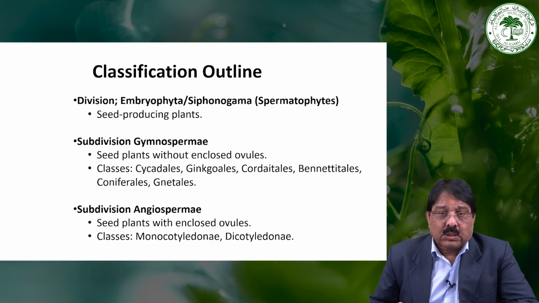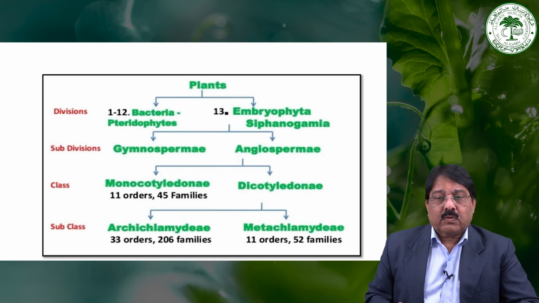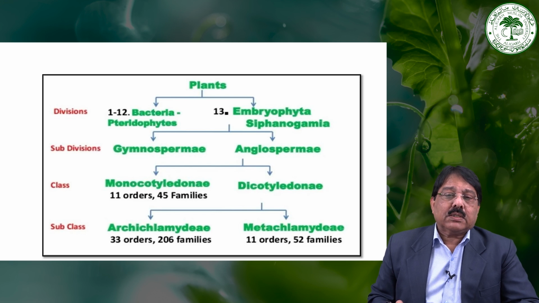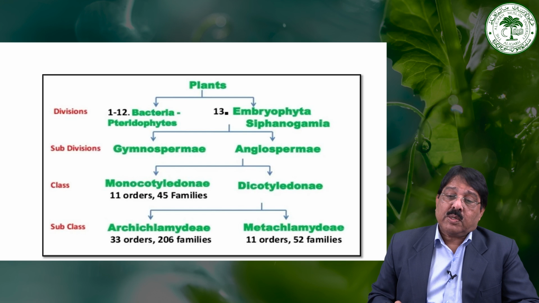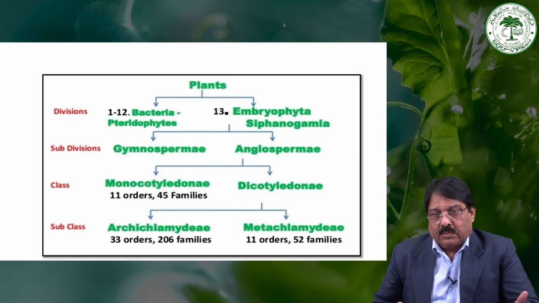In this classification, we have to cover mainly the angiosperm, because we are talking about the morphology of angiosperm characteristics. So we will deal with the angiosperm. Even though the Embryophyta Siphonogamia covers the gymnosperm as well as the angiosperm, and both groups of plants are covered, we will focus only on the angiosperm. Gymnosperm is in the other paper.